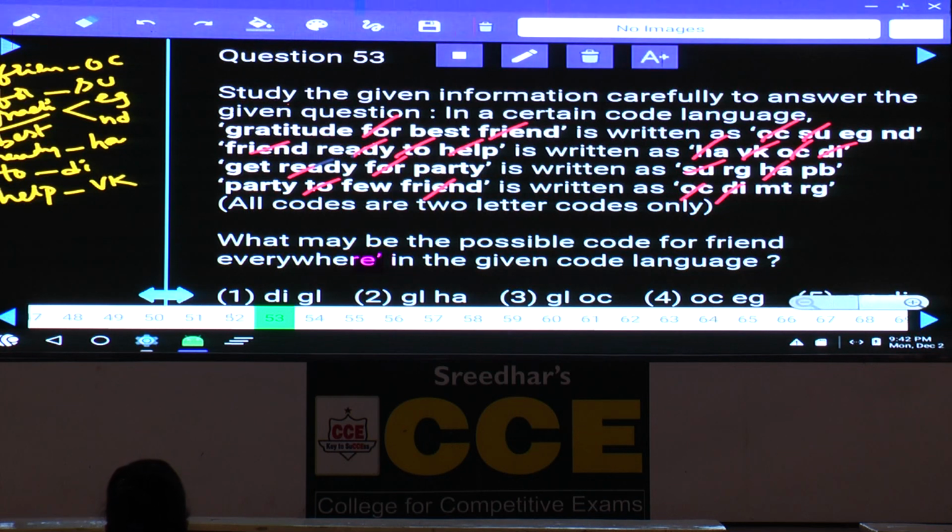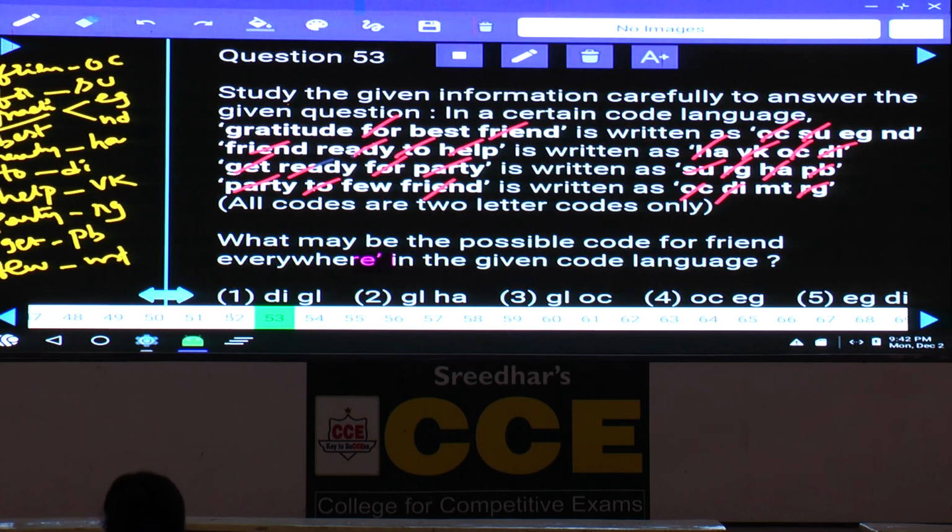Help is VK. Then compare the third and the fourth. "Get" and "party", party is the word which is common. As party is the word which is common here, what is the code which is common here? RG. Hence the code to the word "party" is RG. Then coming to the third one, "get" is the word which is left over. Get is PB. And in the next one, "few" is the word left over, and the code to this one is empty. Now these are the words and their corresponding codes, isn't it?